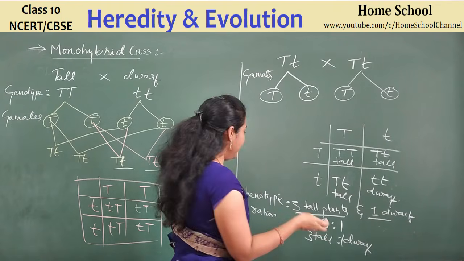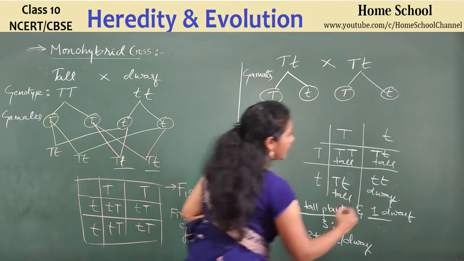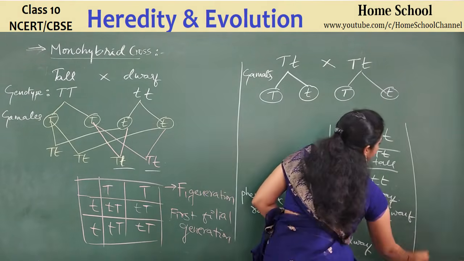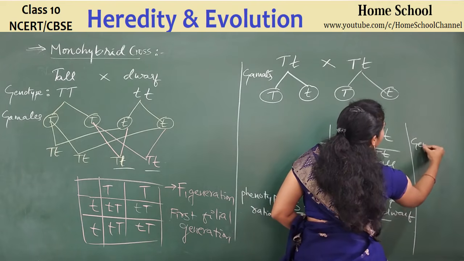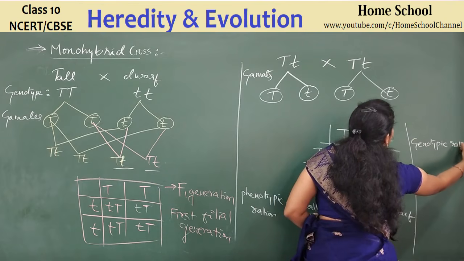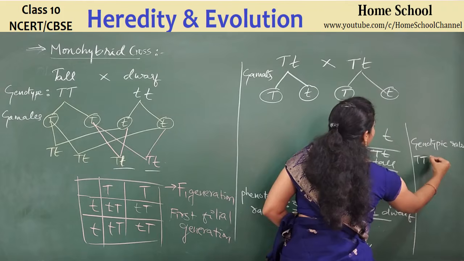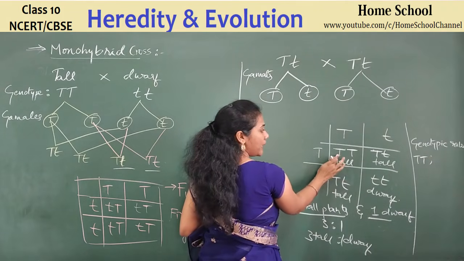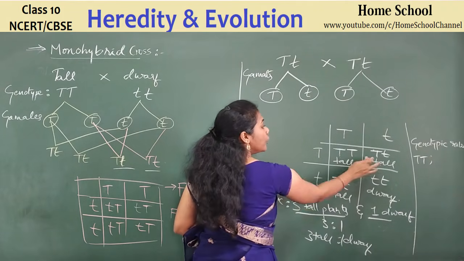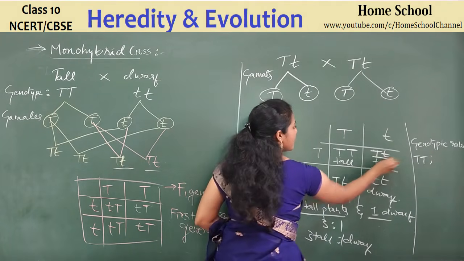Okay, and what is the genotypic ratio? I'll show it here. Genotypic ratio. Say capital T, capital T: 1 plant has this genotype. 2 plants have the genotype capital T, small t. Yes or no?